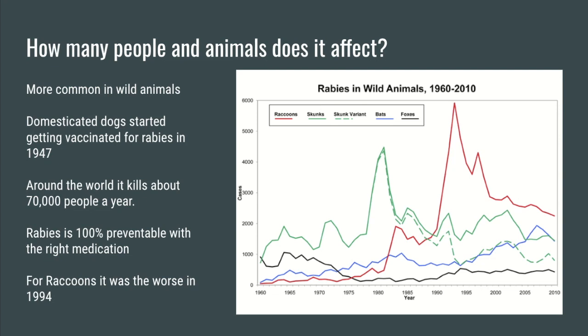But all around the world, it kills about 70,000 people a year, and 40% of them are children. This is also because rabies is 100% preventable with the right medication, but not everywhere in the world has access to it.